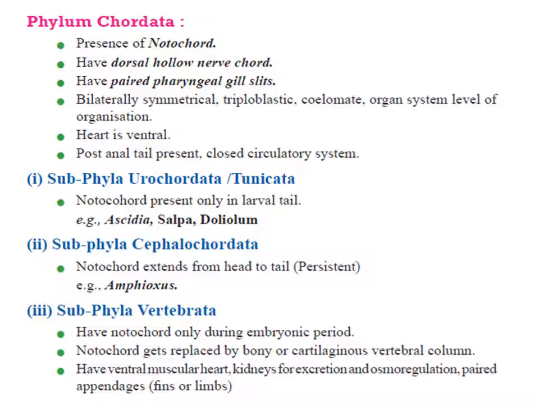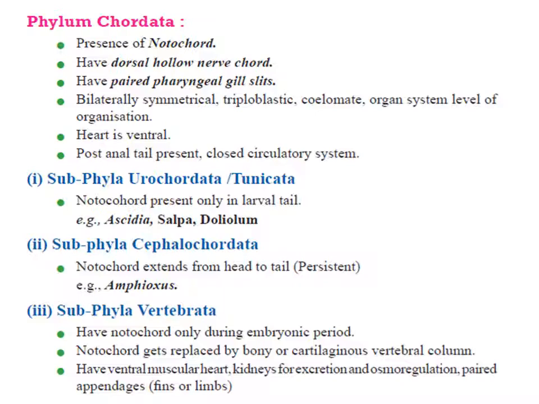Now this phylum Chordata is divided into subphyla like Urochordata, where the notochord is present only in the larval tail. Example, Ascidia. Subphylum Cephalochordata, where the notochord extends from head to tail and it persists also. Example, Amphioxus.